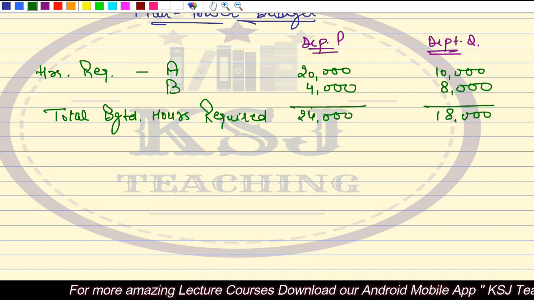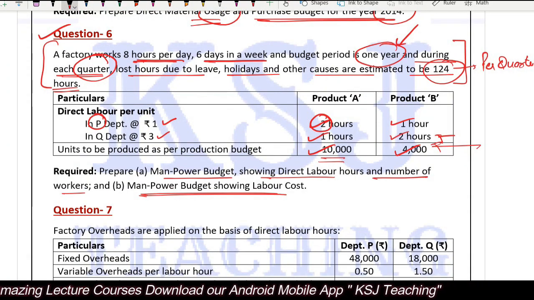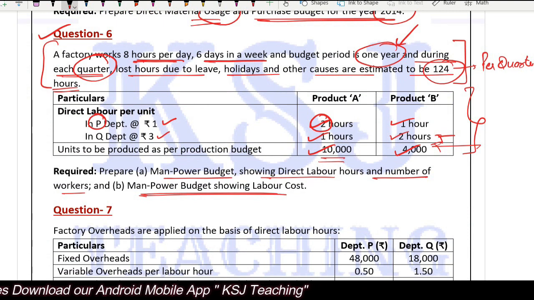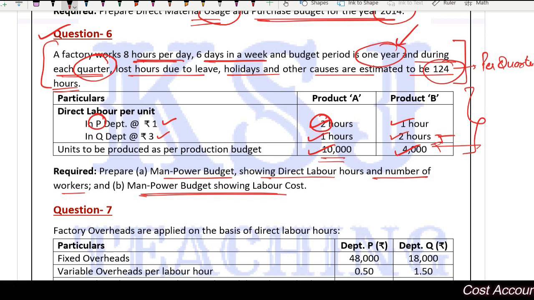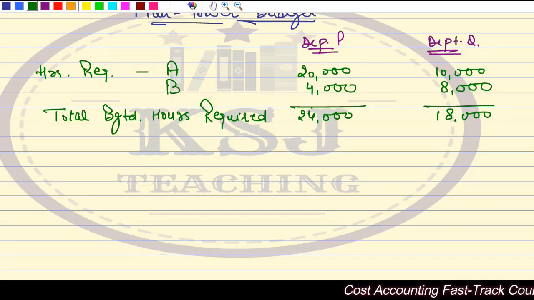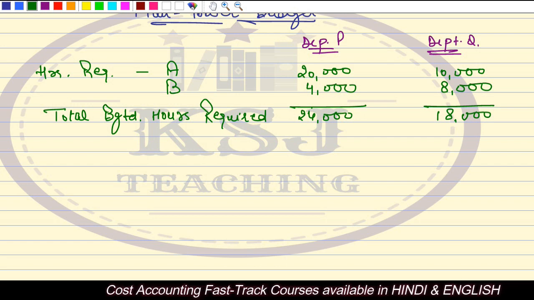Clear? How have we got it from this information? For 1 unit it is given. So for the number of units that you want to manufacture as per the production budget, we have decided upon that. Clear?